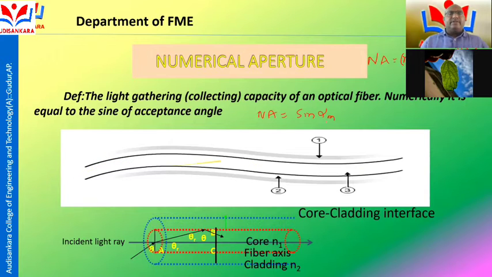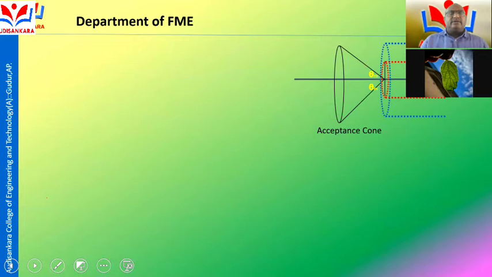So when the light propagates from one place to another, that derivation is already completed. Once again, in the derivation, it is called the acceptance angle or acceptance cone. The medium is air, and the refractive index of air is n naught.